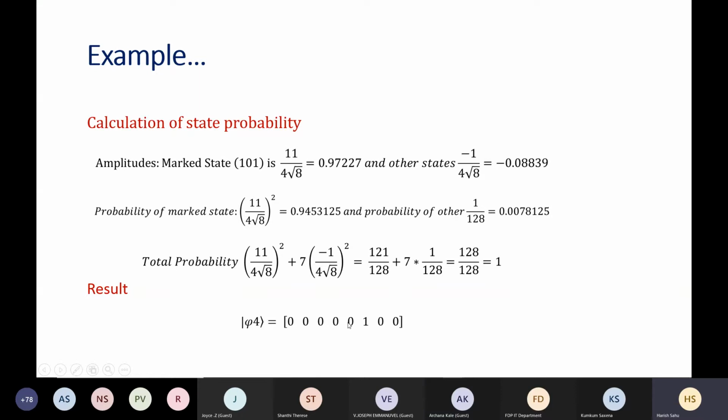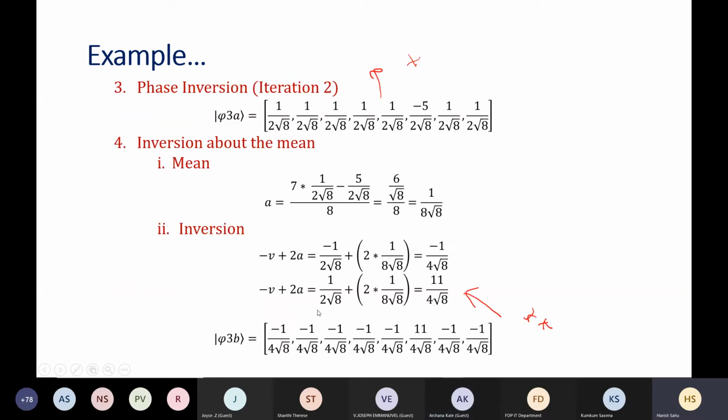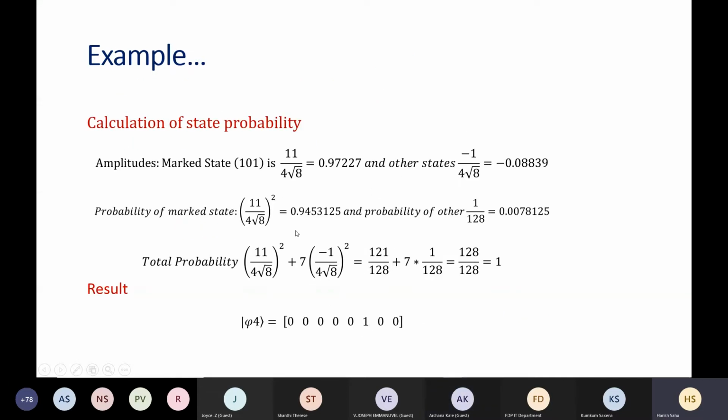So in general, if you measure the input qubits after this second iteration, then with more than 94% probability you will get this state, 101. So you will get 101 on measurement. You will not find these states 000, 111, or maybe with very low probability. Not 0 but very low, such that the sum is 1.